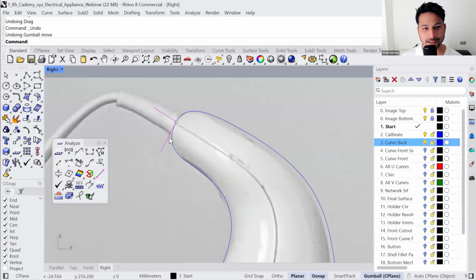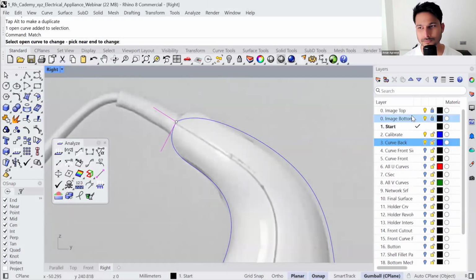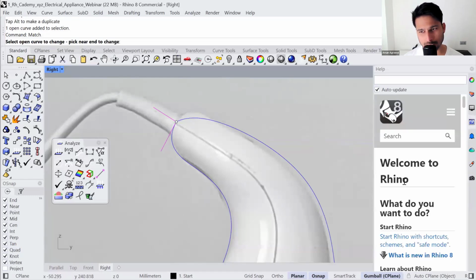So we will achieve that if we are able to keep these two curves tangent to each other. There are two ways we can do it. One is by using the match command. So let's say if this curve was not tangential, I will run the match command. I will also show you in the help menu how that command works, let me rerun it.